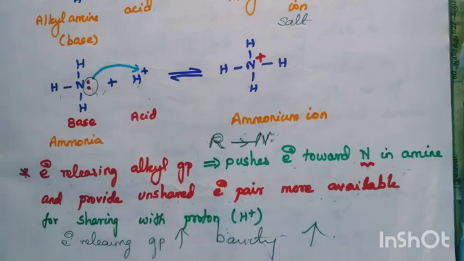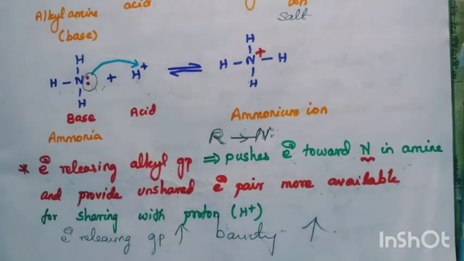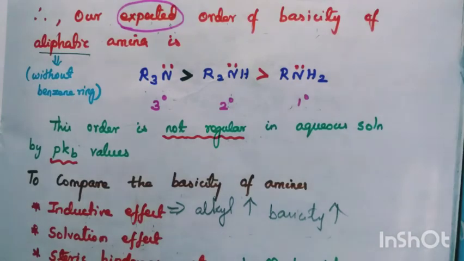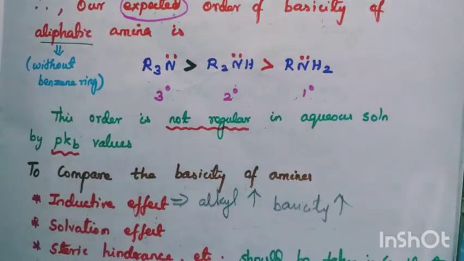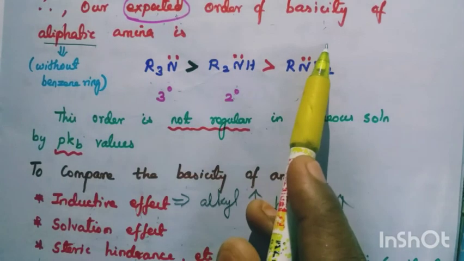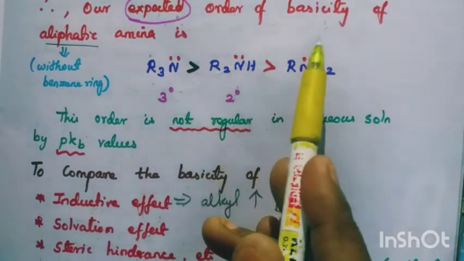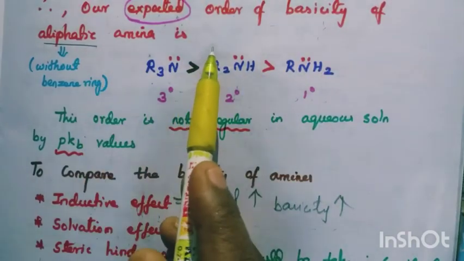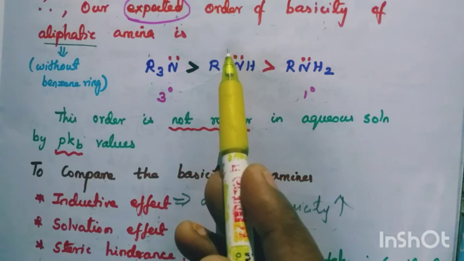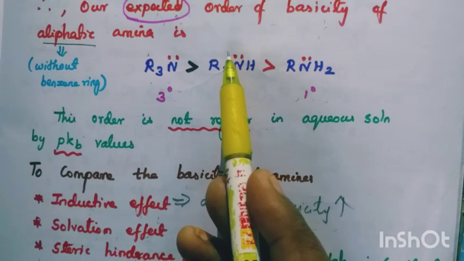That means what is the concept we understand? If the electron releasing group increases, basicity increases. Therefore, our expected order of basicity of aliphatic amines: alkyl group increases means basicity increases.